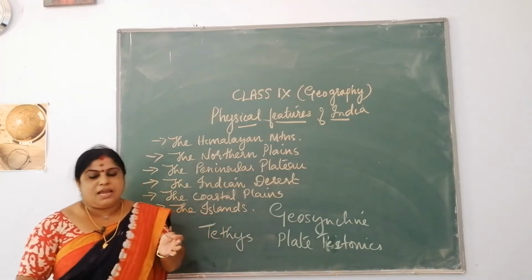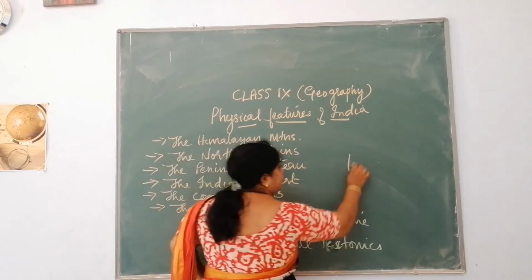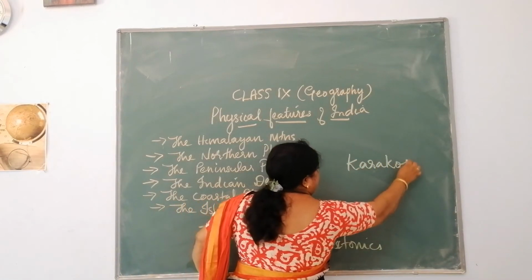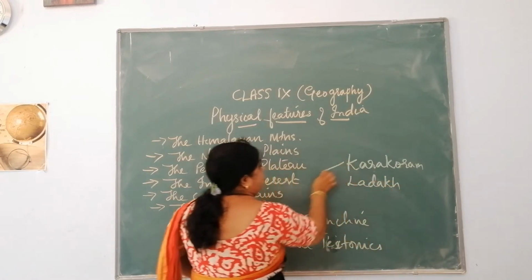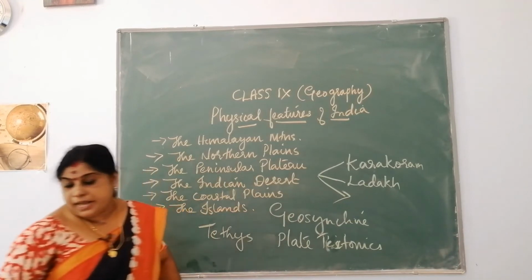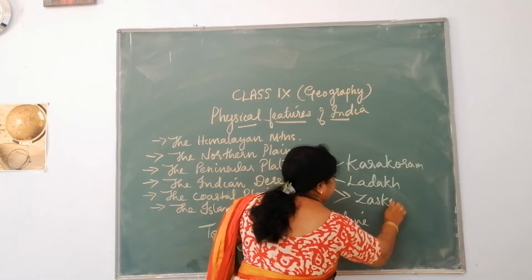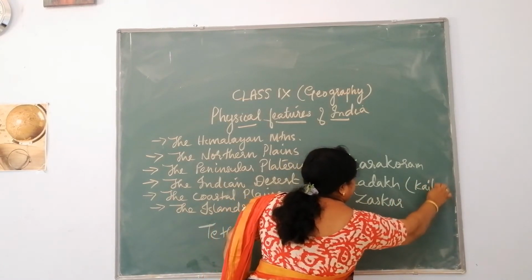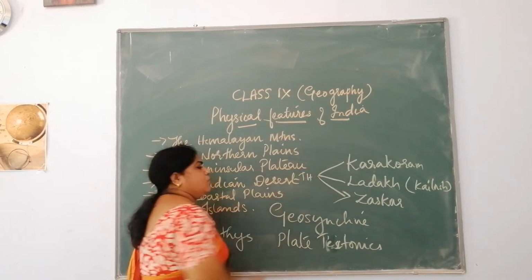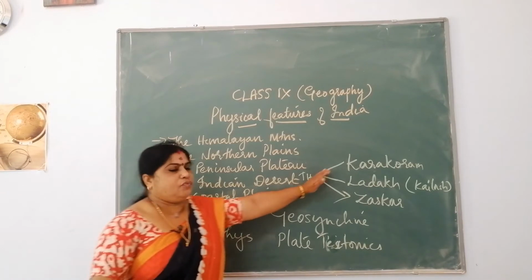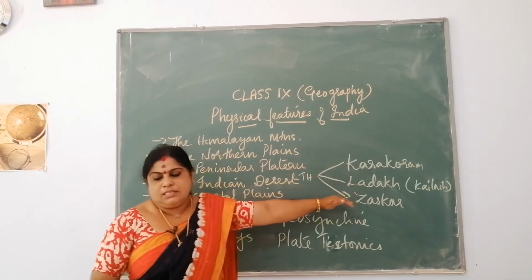Trans Himalayas are again divided into three ranges. They are the Karakoram Range, the Ladakh Range, whose extension is also called Kailash, and the other one, Saskar. All these are very important. You have to learn them for your map work. So the Trans Himalayas comprise three mountain ranges: the Karakoram Range, Ladakh Range and the Saskar Range.